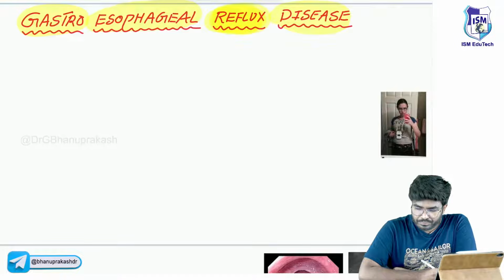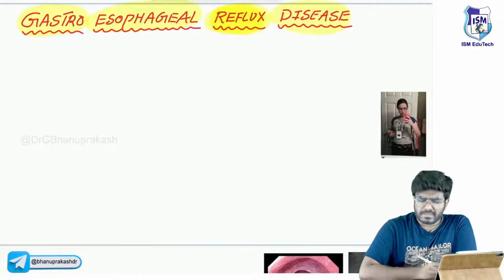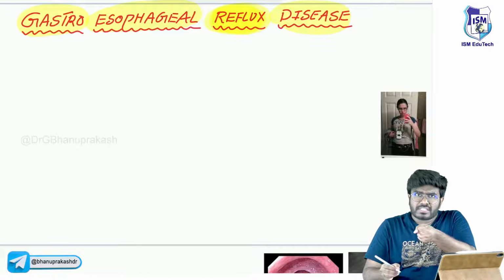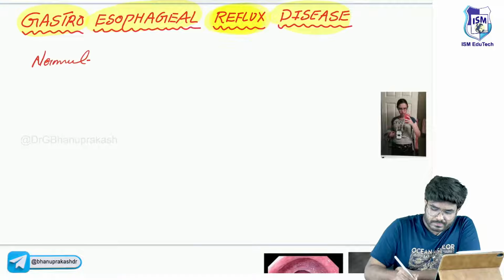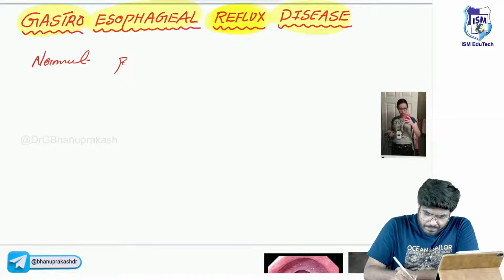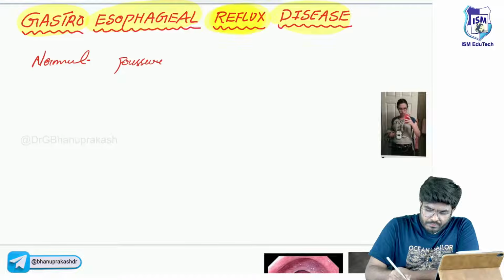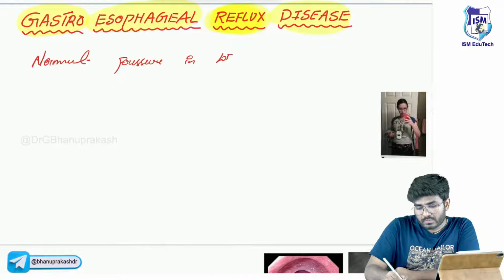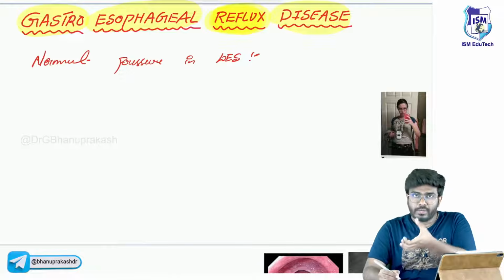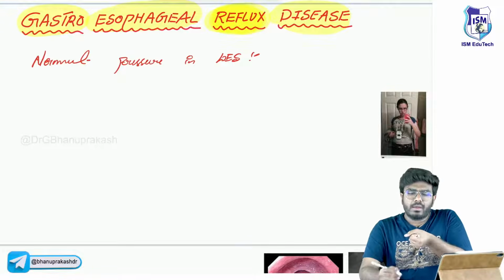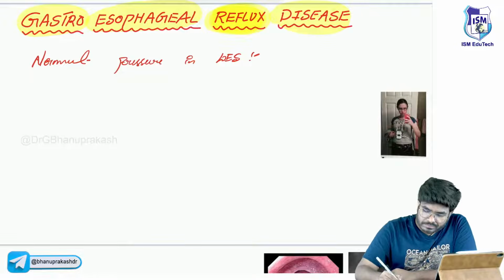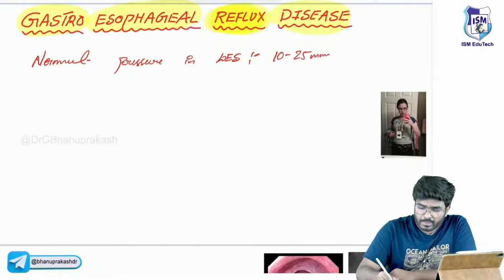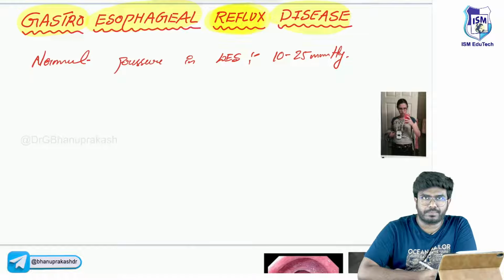Let me tell you some important points here. The lower esophageal sphincter is there, right? Let me write the normal pressure in the lower esophageal sphincter. The lower esophageal sphincter is contracting. If you measure the pressure here, it is somewhere between 10 to 25 mmHg.